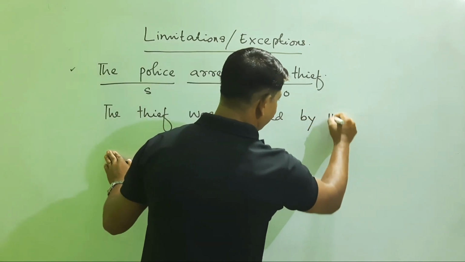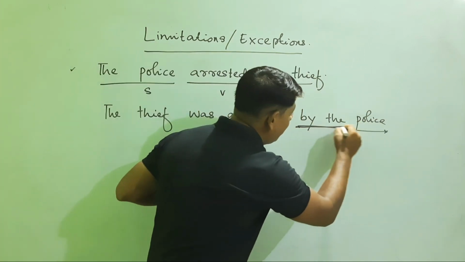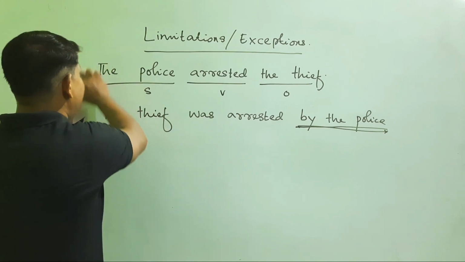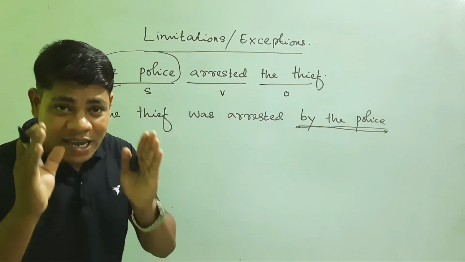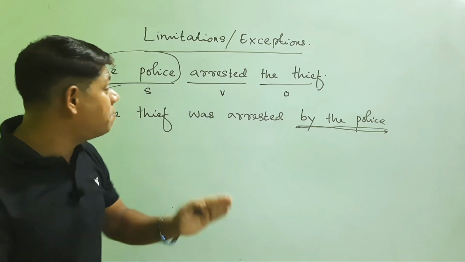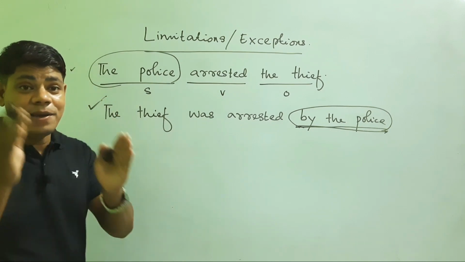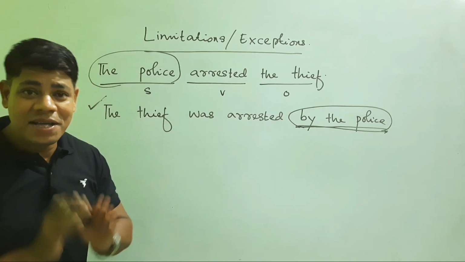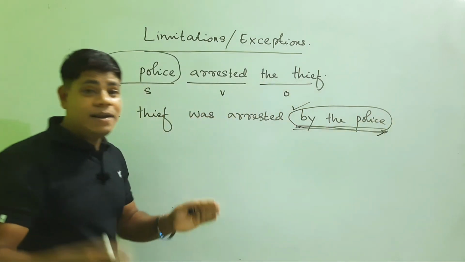Then by the police. So I have marked the line under by the police. Why is it so? Because as you know, in this sentence the police is the agent. But in some sentences it is not at all necessary to maintain or to write the agent, because the police has the capability or power to arrest the thief. No one else can arrest the thief. So it is not at all essential to mention the agent in the final sentence.